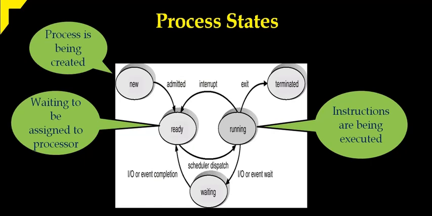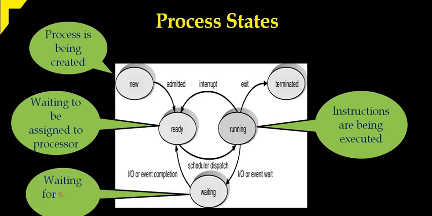While an IO event is being generated or completed, the processor would be idle, so to keep it busy, it is allocated to some other process. So the current process goes to the waiting state. Once the IO event is completed, it goes again to the ready state.